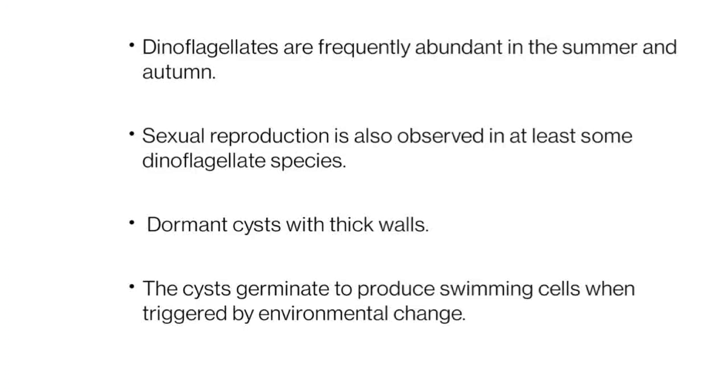The dinoflagellates are frequently abundant in the summer and autumn seasons, and sexual reproduction is also observed in at least some dinoflagellate species, as I already mentioned. And here also, like the diatoms, they form dormant cysts with thick walls. The cysts germinate to produce swimming cells when triggered by environmental changes, and under favorable environmental conditions they are transformed into planktonic cells, like I mentioned about the diatoms.